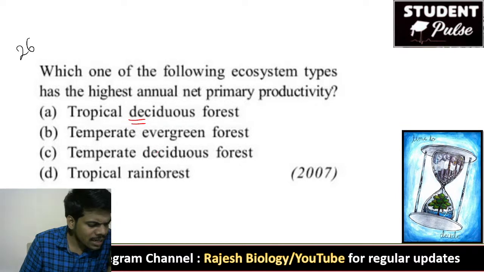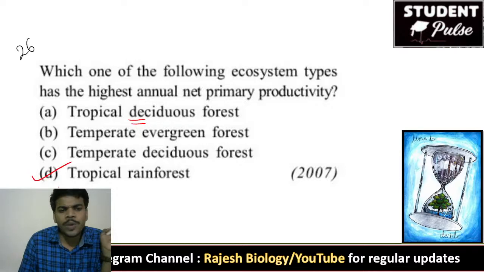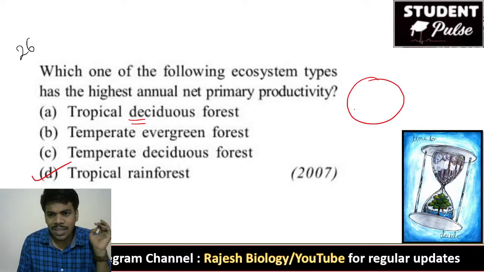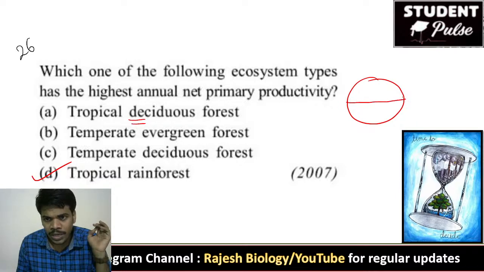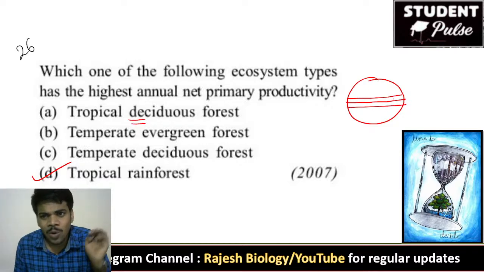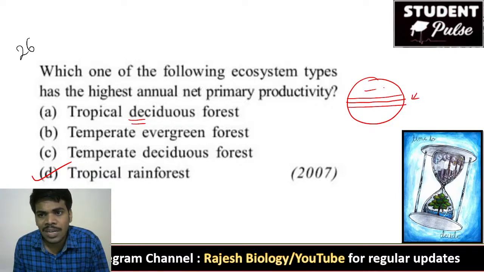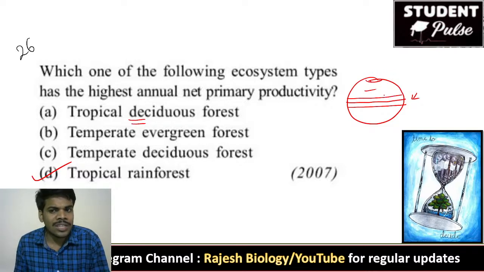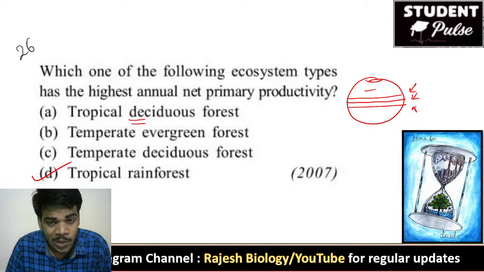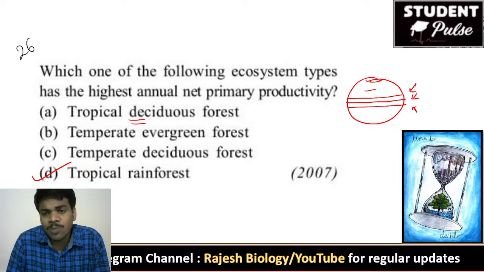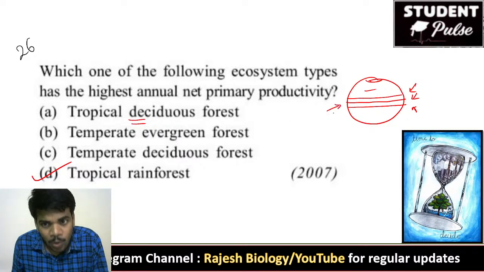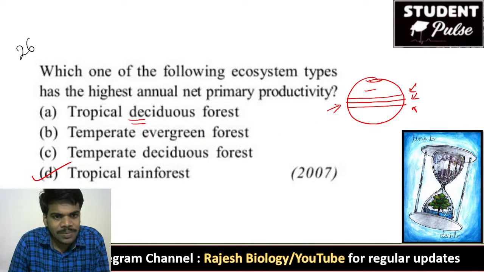Yes, for 26th, the answer is D. Very good, Kota Praveen Kumar and Gnaneshwari. You both are right. Tropical rainforest, because the forest is close to the tropical region. And you already know the animals are more in tropical regions when compared with the temperate or the polar regions, because here more solar energy and more food resources are there, and there is more chance to evolve. So biodiversity is more in tropical region, that too in tropical forest.